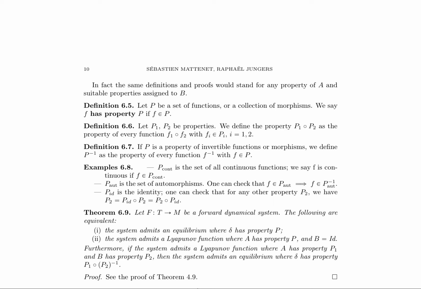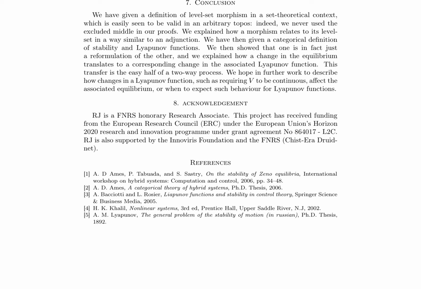The authors conclude by highlighting the significance of their categorical approach, which enables the definition of level-set morphisms in an arbitrary topos. They emphasize the importance of their findings, which provide a new perspective on stability and Lyapunov functions, and outline potential directions for future research, including the study of how changes in Lyapunov functions affect the associated equilibrium. Throughout the paper, the authors employ precise mathematical concepts, such as rough approximation of distance, contraction, and invertibility, to establish their results. The paper's technical tone and use of domain-specific terminology ensure that the summary maintains the essence of the original research.